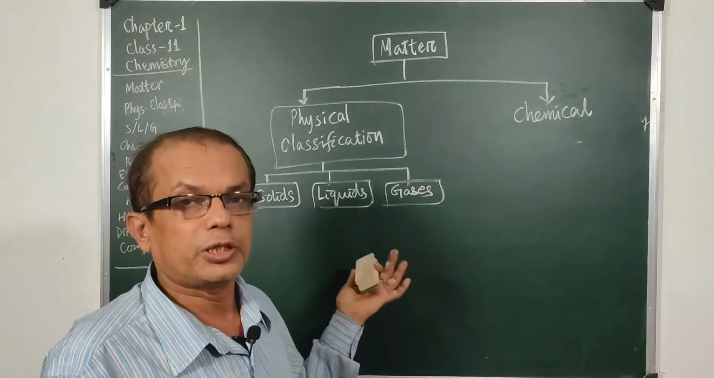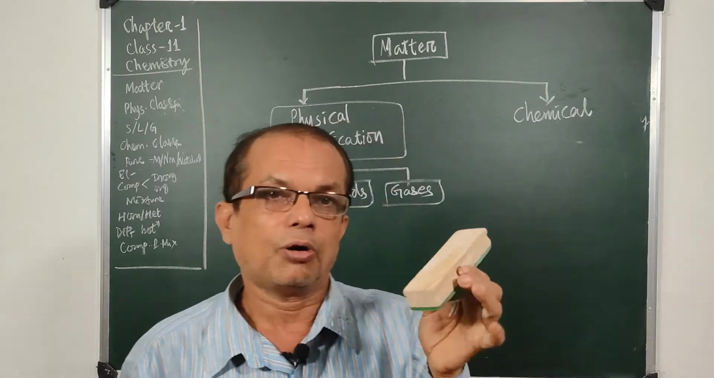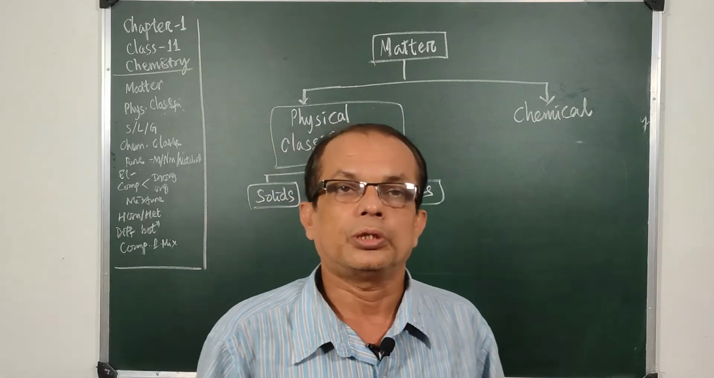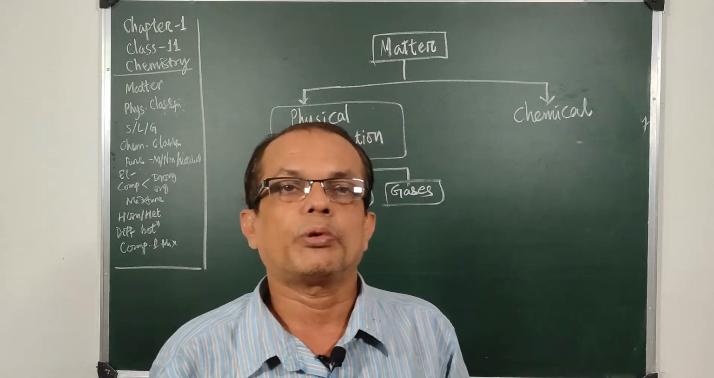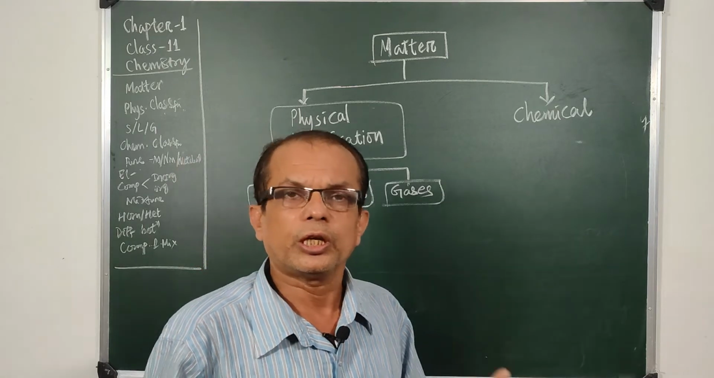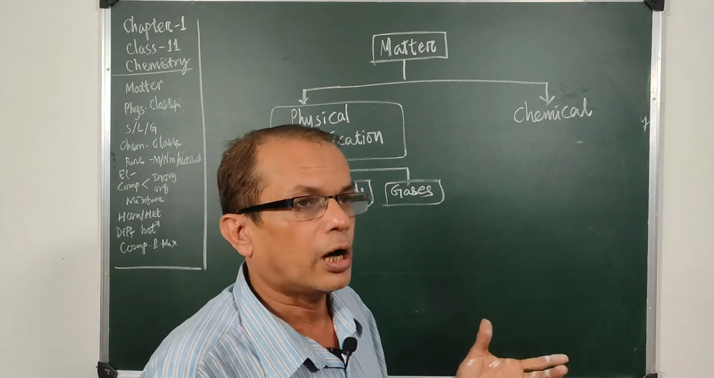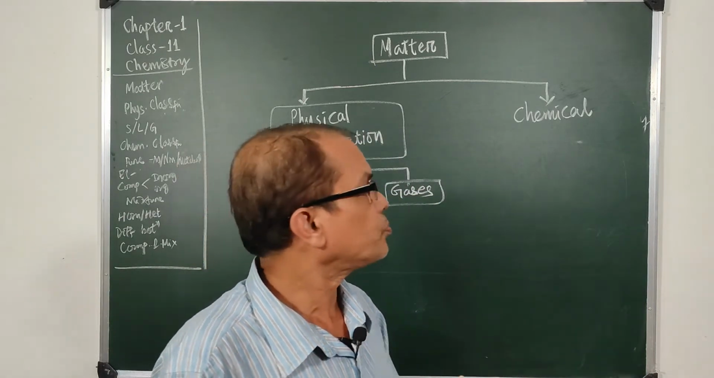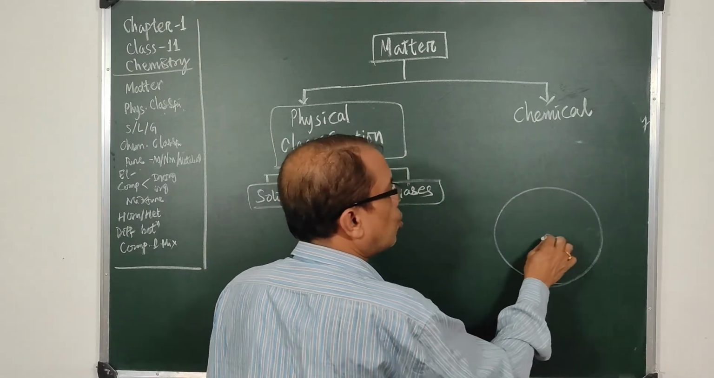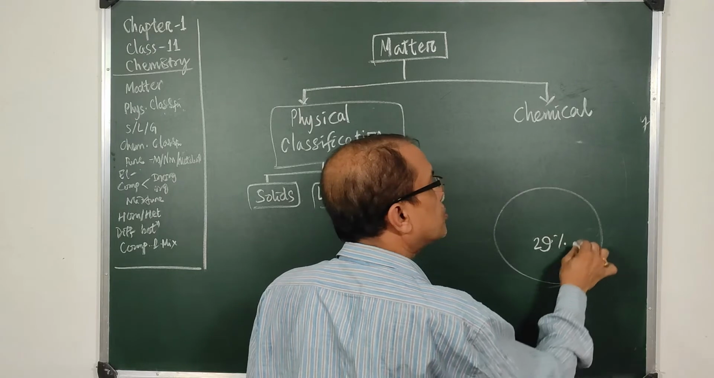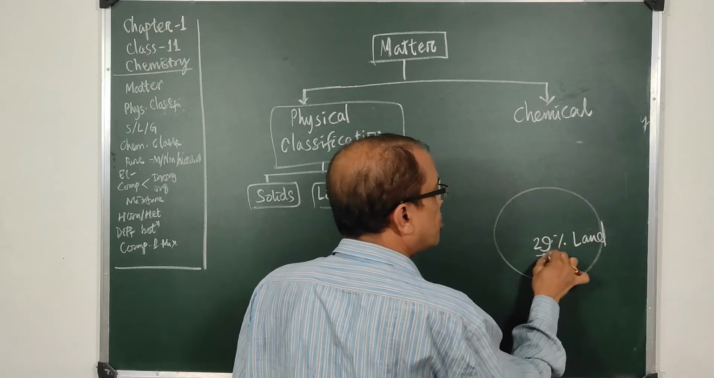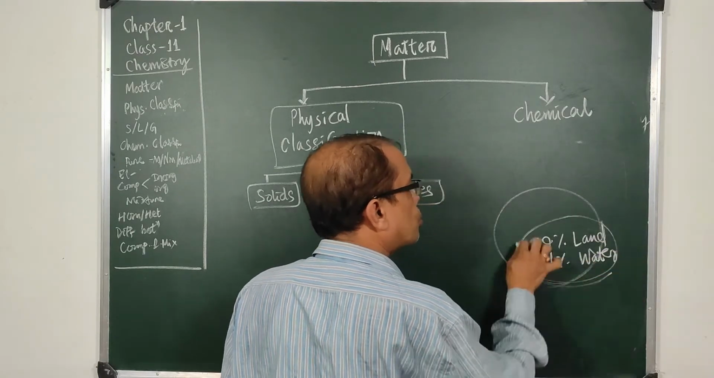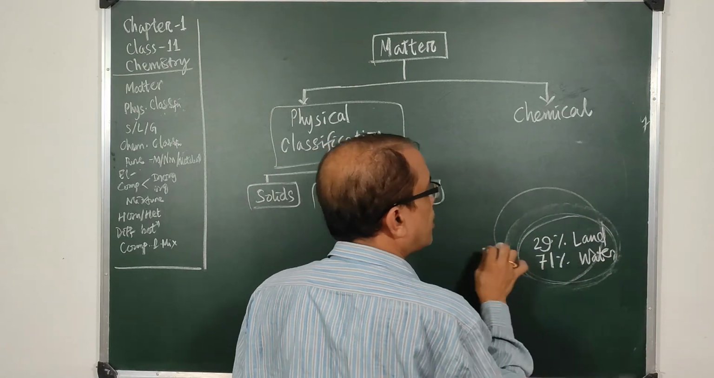You are well aware of these things. The duster I pick on my left hand is a solid one. The air I breathe into is a gaseous one, and the blood that flows through my vein is a liquid one. So solids, liquids and gases are everywhere in this universe, and most of them exist on our planet, on Earth. Earth has near about 29% land, nearly 71% water. So the Earth's crust has this thing. On the surface of Earth we see this.